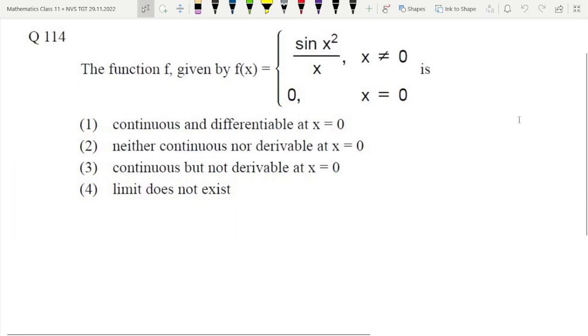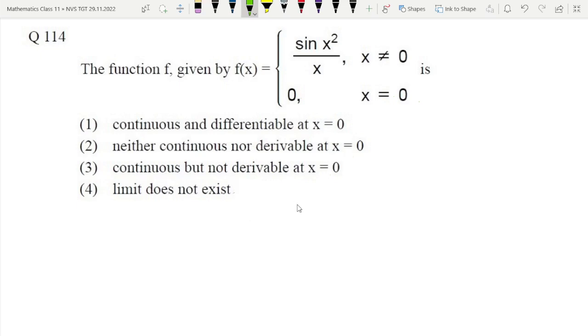Now one function is given, f of x is equal to sin x square by x, x is not equal to 0, and it is equal to 0 if x is equal to 0. Option 1: continuous and differentiable at x is equal to 0. Option 2: neither continuous nor differentiable at x is equal to 0. Option 3: continuous but not differentiable at x is equal to 0. Option 4: limit does not exist. Okay, first we will check the continuity.